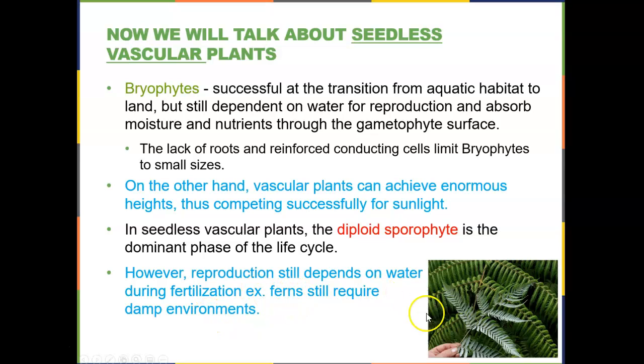But because ferns don't make seeds, their reproduction is still going to depend on being near water for fertilization. So they're going to release their eggs and sperm, and so they're still going to need water surfaces. So you still find ferns mostly living in damp environments.